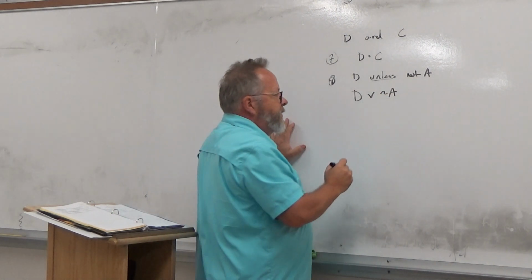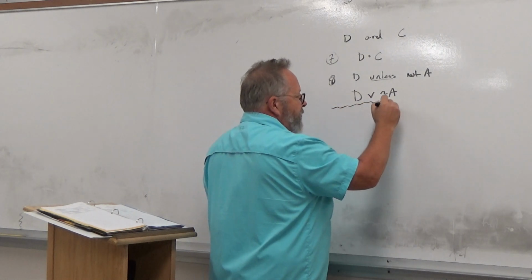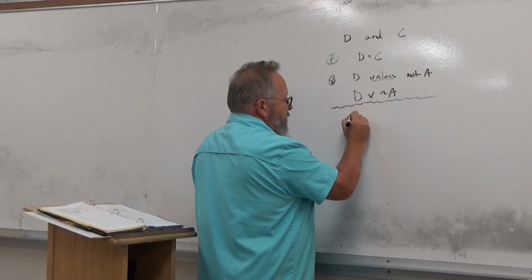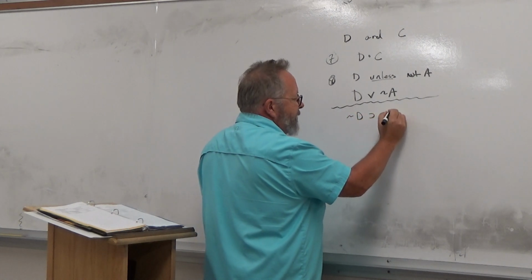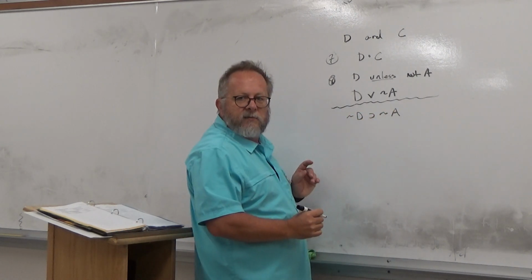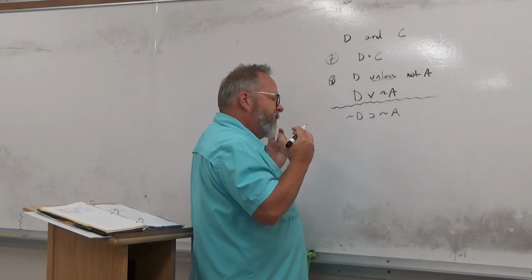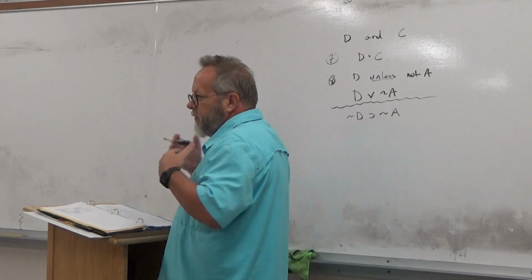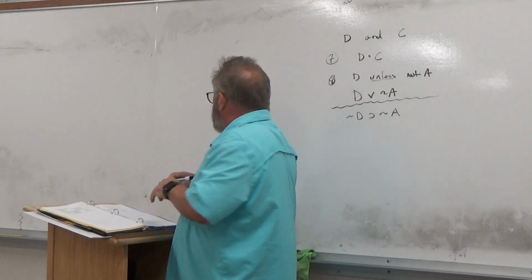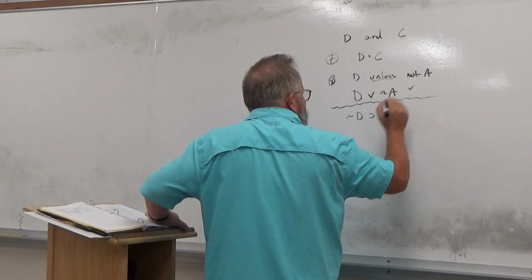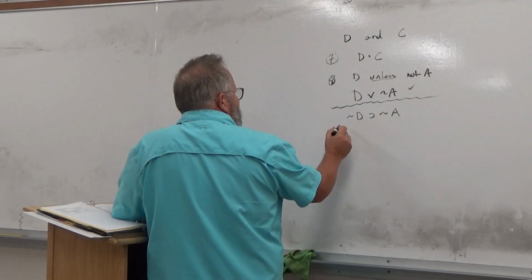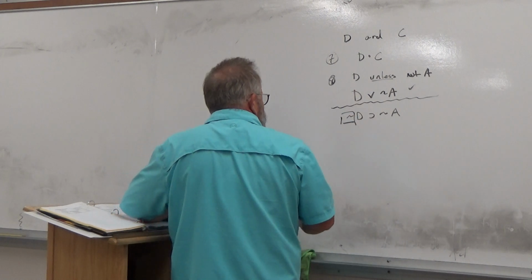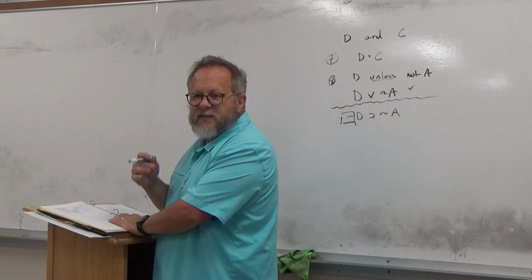Okay. Now, there is an alternative, which I really don't want you to get in the habit of doing, but this is also correct. Not D, then not A. Some people, when they hear unless, they think if not blah, then blah. But it's much easier to just do it that way because changing it to a conditional, you have to add a negation that's not in the sentence.